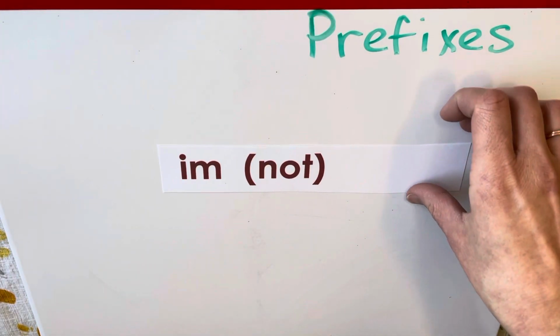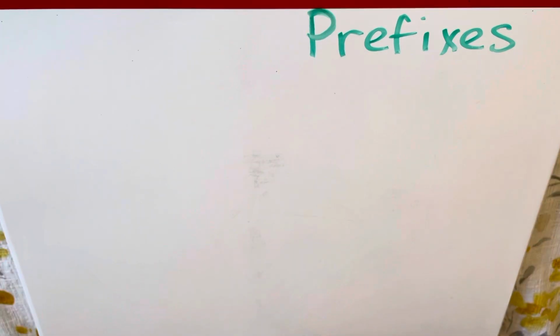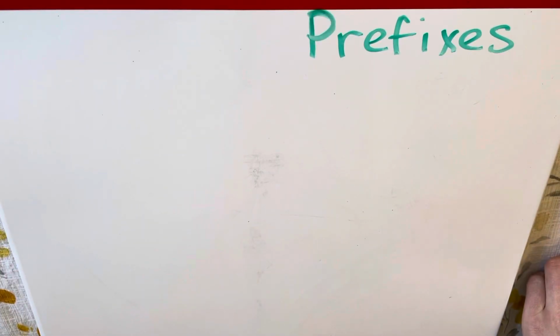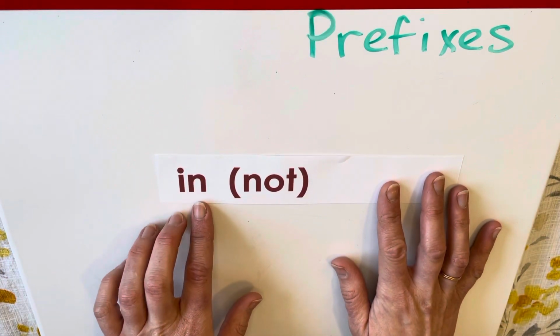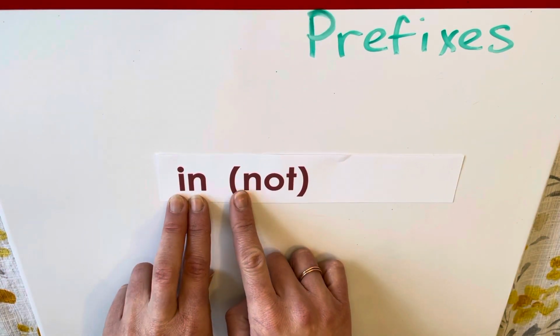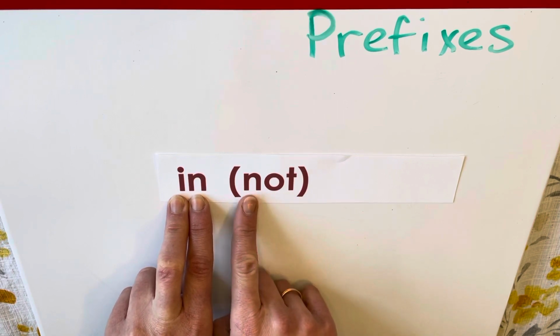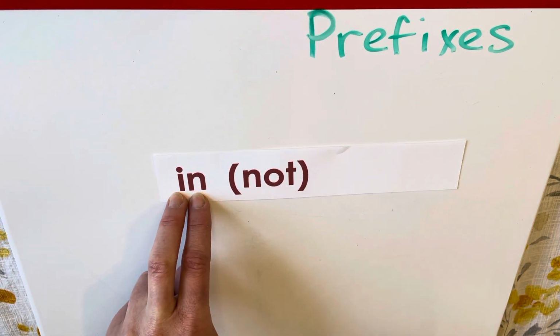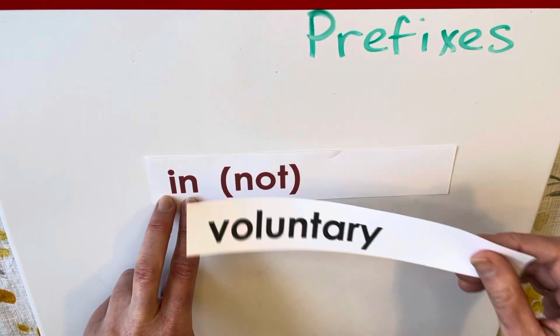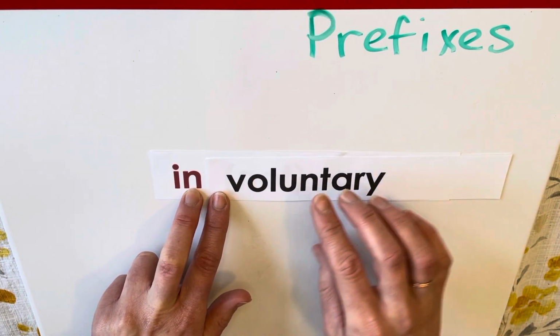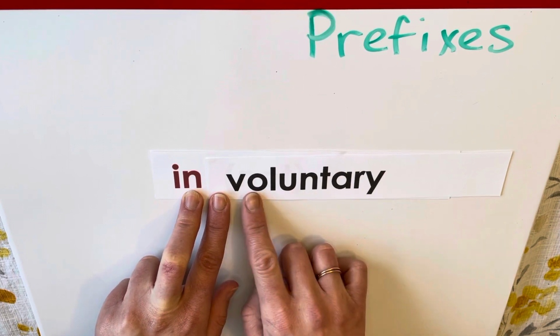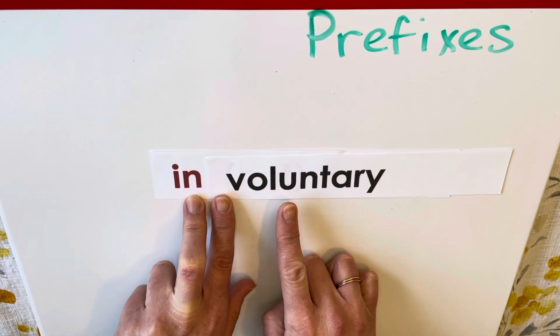Good. Here's our next prefix that we use very often, all the time. This one is in, and it's another one that means not. Okay? Involuntary. Involuntary means you didn't volunteer to do something. It's involuntary.